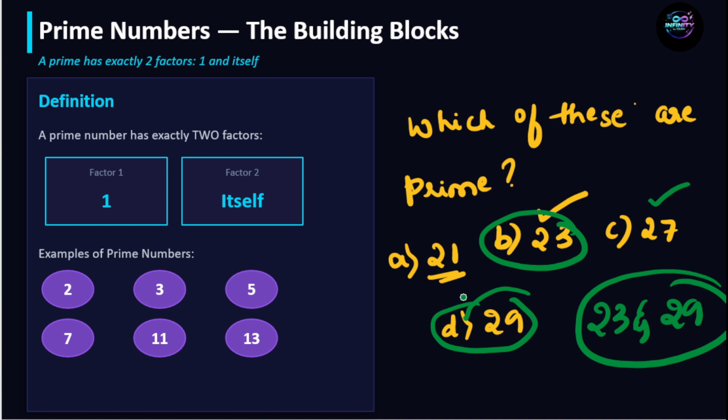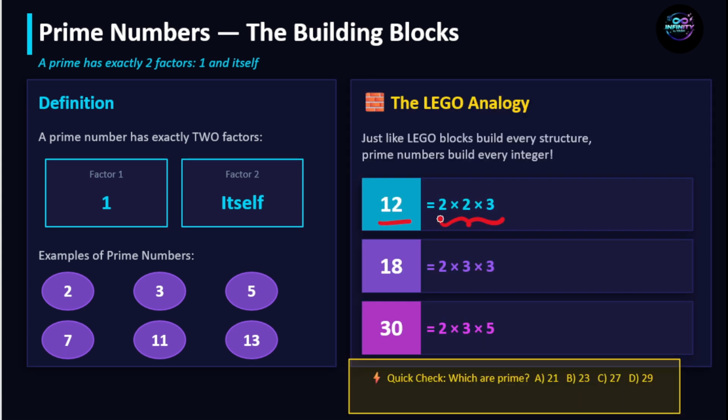Why are prime numbers special? Think of prime numbers as Lego blocks. Every structure is built using Lego pieces. Similarly, every number is built using prime numbers. See here, 12 has the prime factors 2, 2, 3, and 18 has the factors 2, 3, 3, and 30 has 2, 3, 5 as prime factors. All of these, 2, 3 and 5, are prime numbers. So prime numbers are the building blocks of mathematics. Every composite number can be written as a product of prime number building blocks.